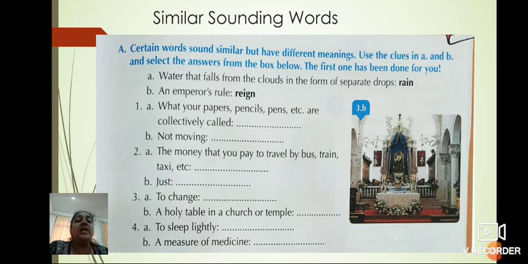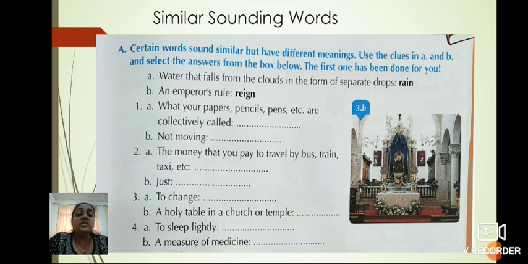And B is an emperor's rule. That is R-E-I-G-N, rain. See, both have the same sound. Both are pronounced the same, but the spelling is different. R-A-I-N, rain, and R-E-I-G-N, also rain. And meaning, see, water that falls from clouds is rain, and an emperor's rule is reign, R-E-I-G-N. So understood how to solve? Yes. Now the first one,